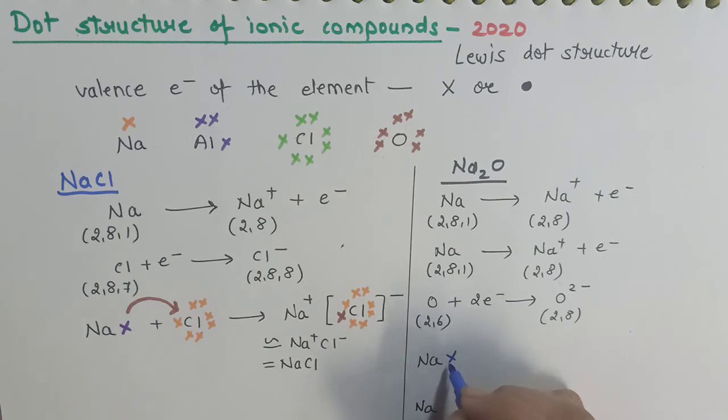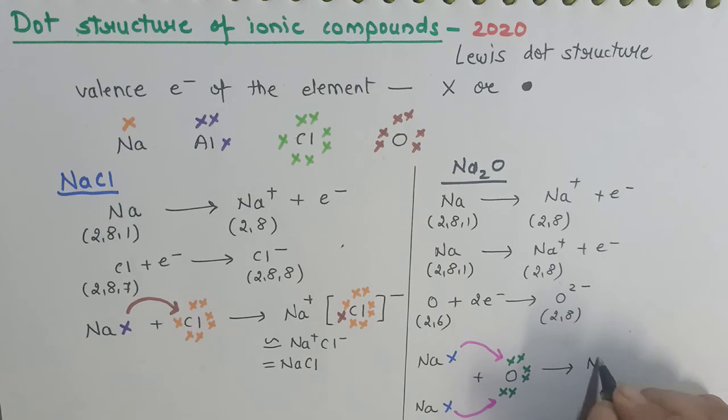There are 2 sodium atoms with us, each having 1 electron in its outermost shell, as well as we have oxygen where there are 6 electrons in its outermost shell, and both these electrons, each from sodium, will be given to oxygen.